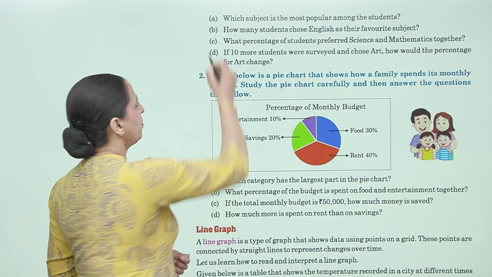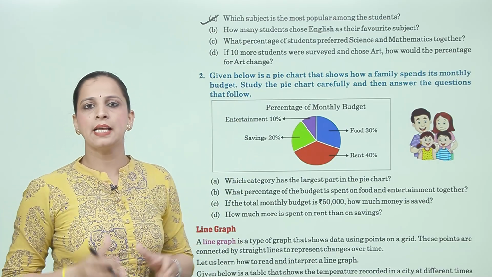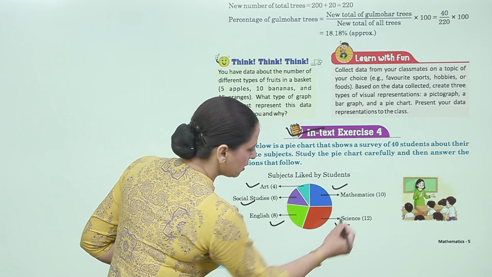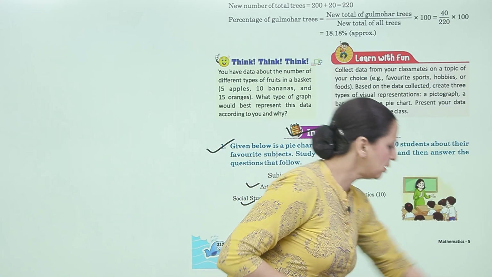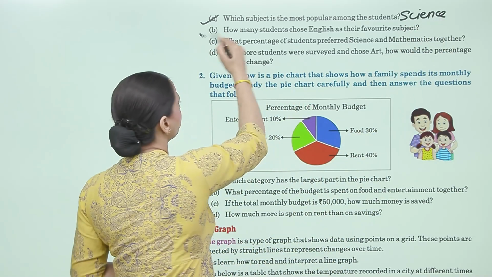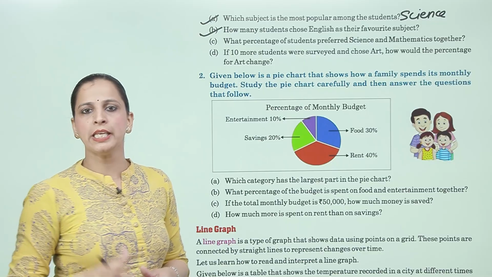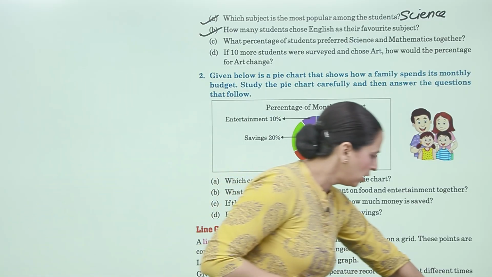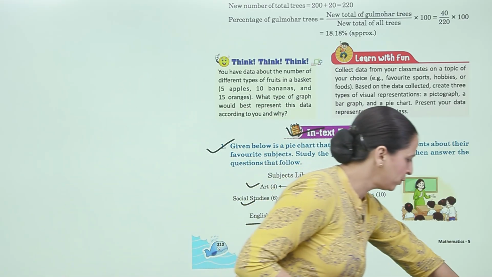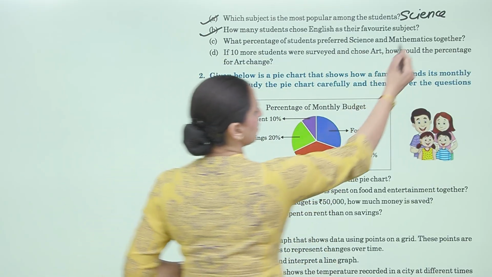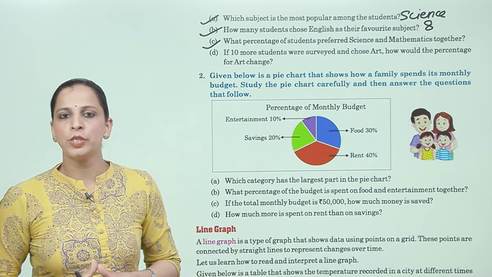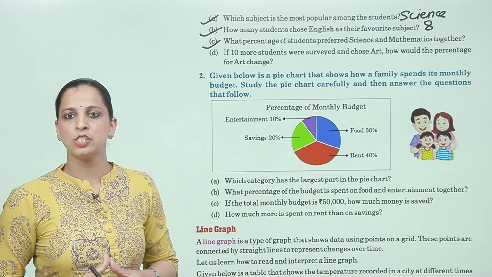Now question number A, which subject is the most favorite among the students? So which subject is most favorite? That is science. So answer is science. Next, how many students choose English as their favorite subject? English. So English is chosen by 8 students. So answer is 8.